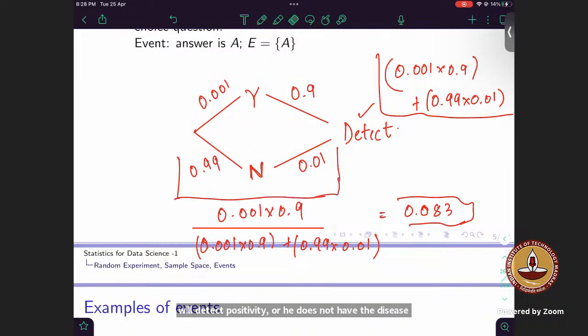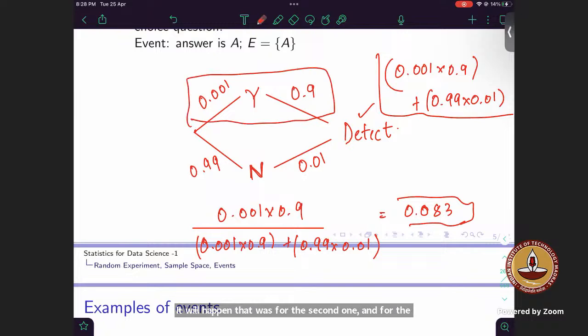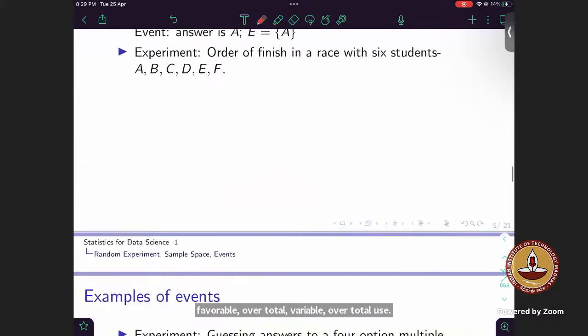In these two ways it will happen. That is for the second one. And for the first one, what are the total ways he will test positive? Either he has the disease and tests positive, or he does not have the disease but still tests positive. So these are my total ways he will test positive. Favorable over total gives my probability. So this is for Bayes rule.